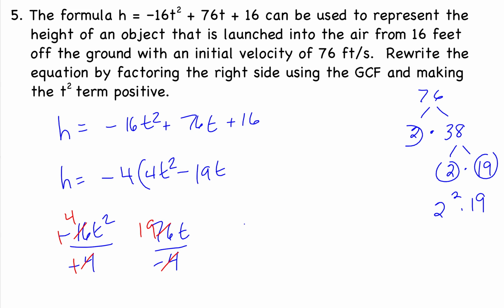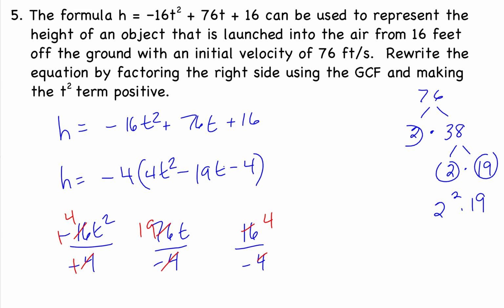And then lastly, we have a positive 16 divided by a negative 4. And 4 goes into 16 4 times, right? So we have a negative 4. Excuse me, that's kind of sloppy. Let me erase that so you don't get confused. So this should be a minus 4 for our last term right there. So I'll just go back and rewrite that. Minus 4, there we go.